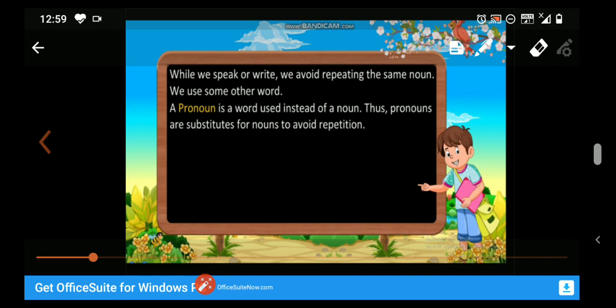Or we can say that pronouns are substitutes for nouns to avoid repetition. Okay? Or we can say that a pronoun is a word which we use in place of a noun to avoid the repetition of the noun over and over again.